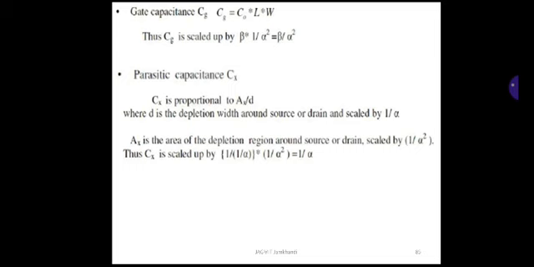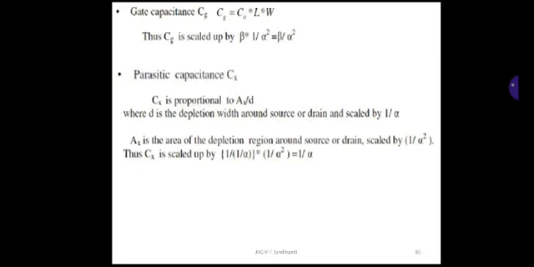Third one, gate capacitance. Gate capacitance is denoted by CG, and CG is given by CG equal to C0 into L into W. Now you can scale it. CG is scaled by beta into 1/alpha square. Previously we defined both C0 and AG, so use those here.